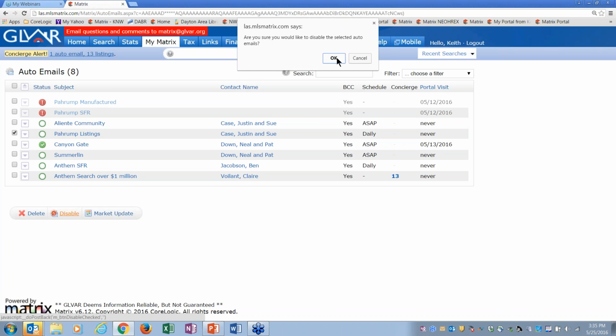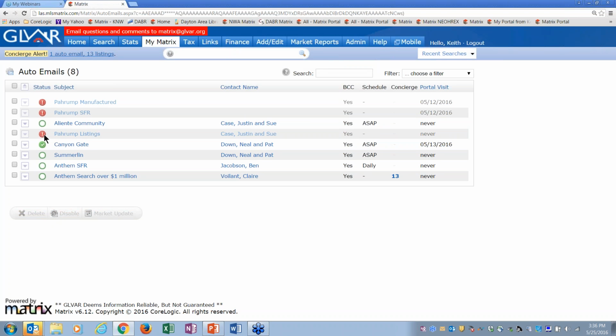When you hit disable, you hit OK. Now it gets that red exclamation point and it says disabled by agent, which means I stopped it, okay?